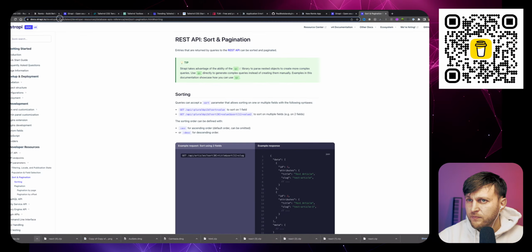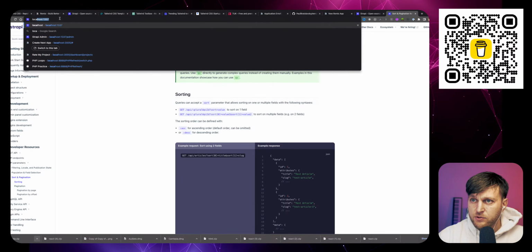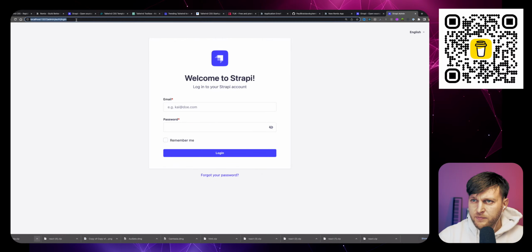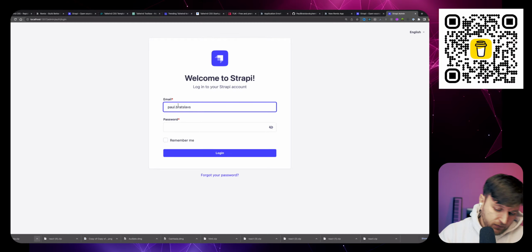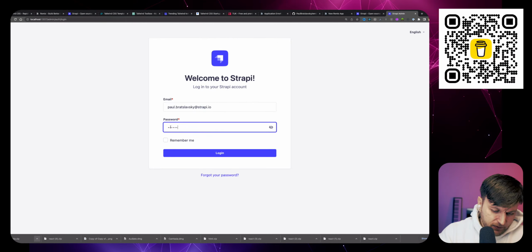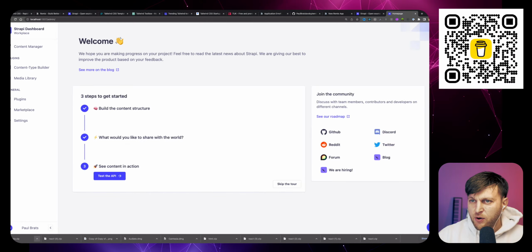Localhost 1337. Let's log into our application. Man, one day I need to spend time on typing faster, you know? Otherwise, this is crazy. So, okay, perfect.